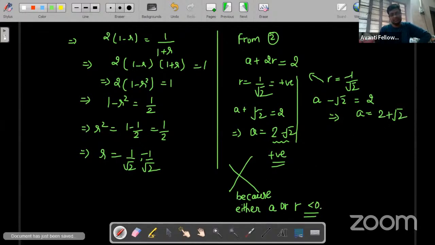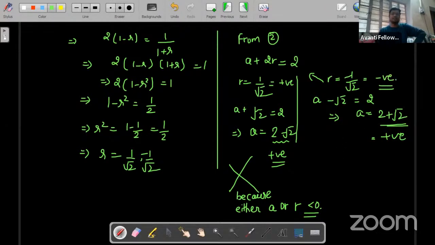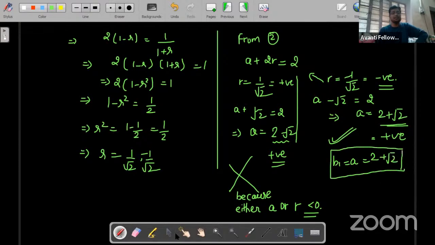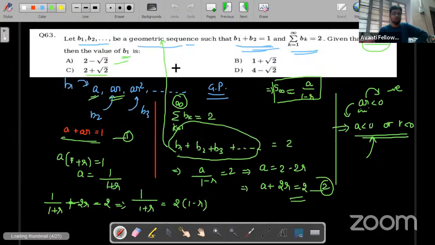Now check this case. If A is equal to 2 plus root 2, then A is positive. 2 and root 2 both are positive numbers. Now R should be negative accordingly. Here in this case, we have taken R is equal to minus 1 by root 2, which is clearly a negative number. It means that case is accepted. And we have to find the value of B1. B1 is simply A, which is 2 plus root 2. So hence we are getting our answer as 2 plus root 2. So option number C is correct.